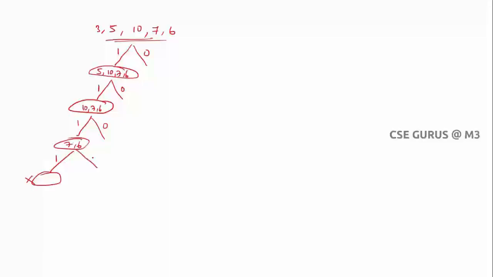So if I don't take 7 here, I'll go with another element, 6. What is that element? You have 6 only. So shall I take 6, or shall I not take 6? Even if I take 6, I don't get the answer. Even if I remove it, what happens? What will be the result? I need to go up here also.